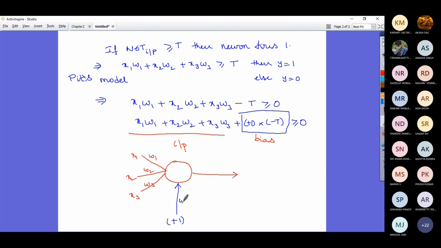What is the connection weight? WB is minus threshold of the neuron. Is that okay if I write like this? Yes, sir. So you are going to have an additional input which is always +1. The bias input is always 1. The bias connection weight is the negative of the threshold value of the neuron.